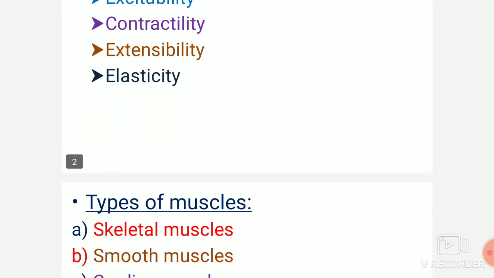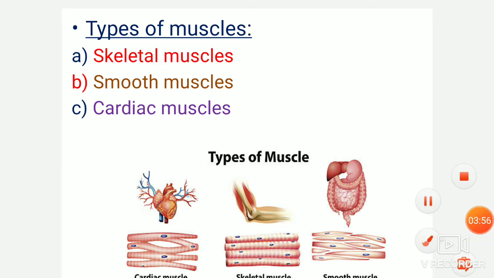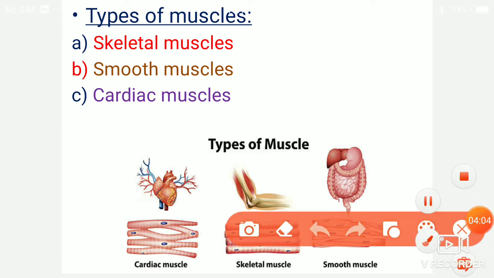Let's see the types of the muscles. There are three types of muscles. The first one is skeletal muscles, the second one is smooth muscles and the third one is cardiac muscles.